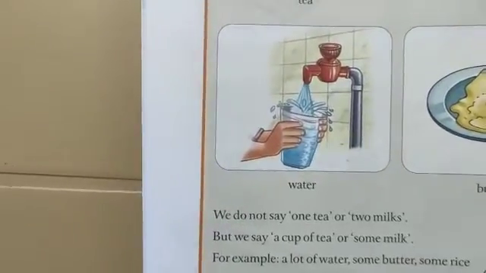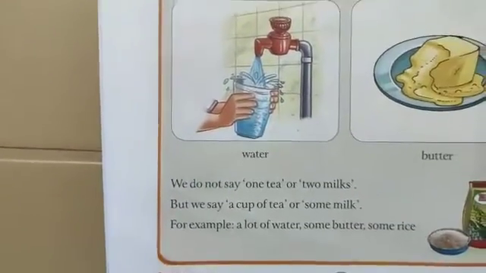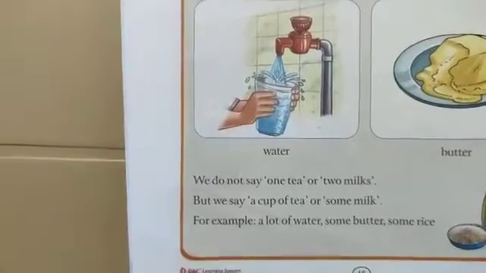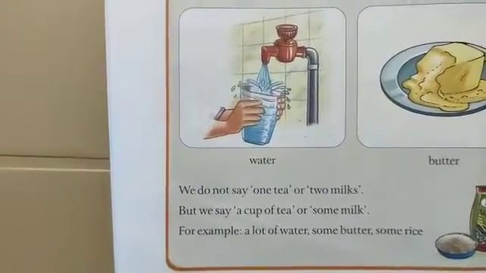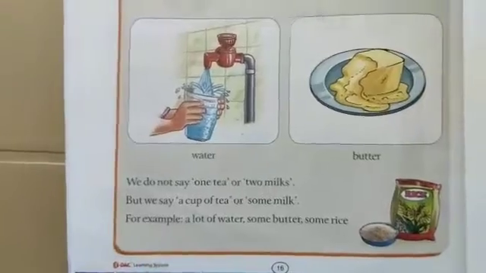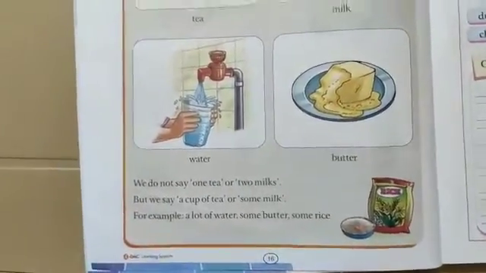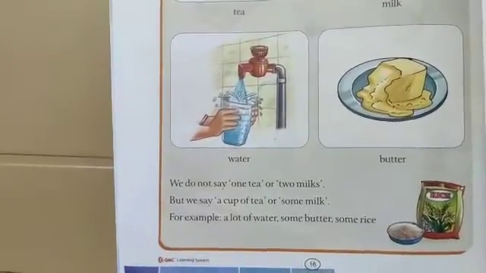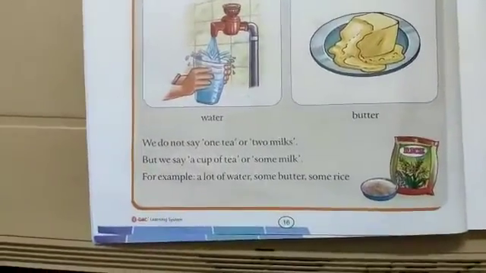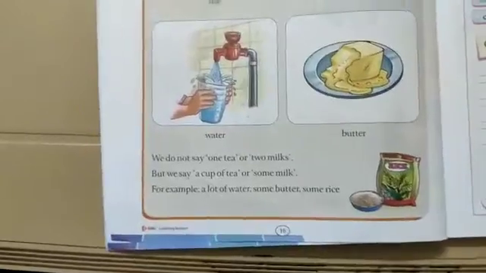Rice also, in kilos we can say, but we cannot say give me 1 rice, give me 1,000 rice, give me 100 rice. When you are sitting at the dinner table, you say give me some rice, or a spoon of rice, or a plate of rice. We are not saying give me 100 rice. Isn't it?